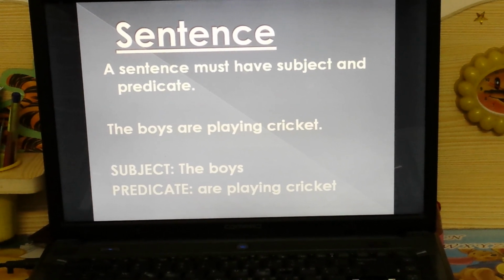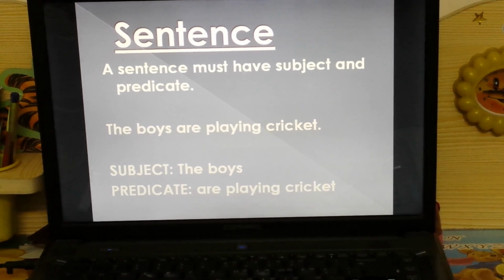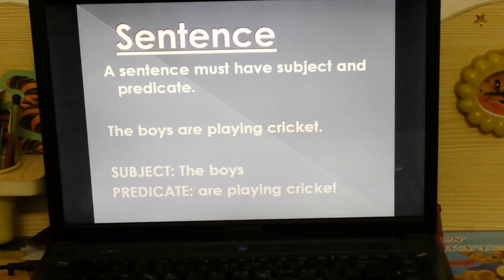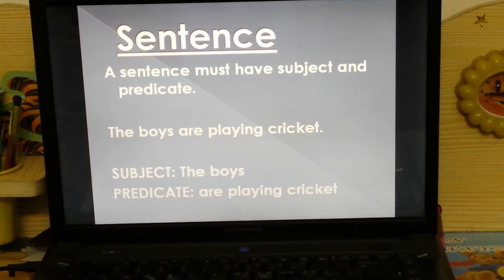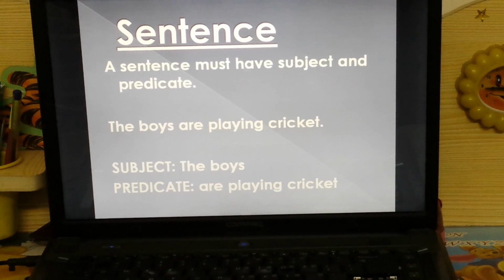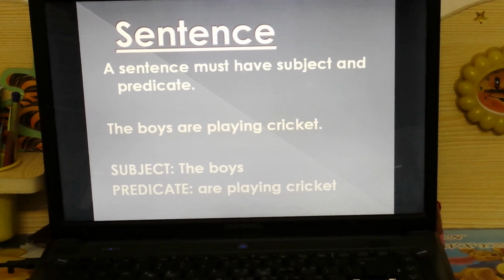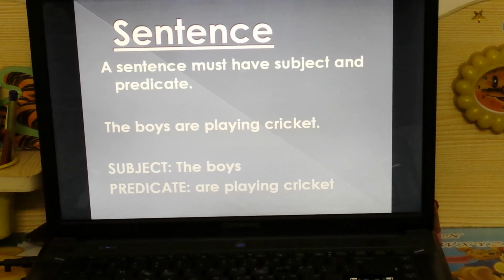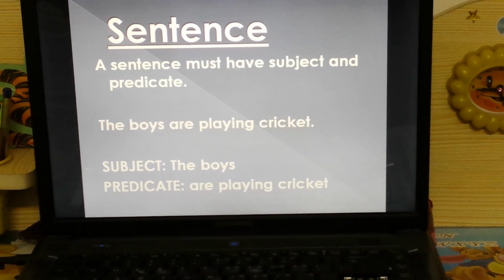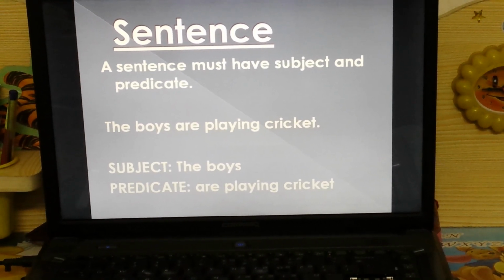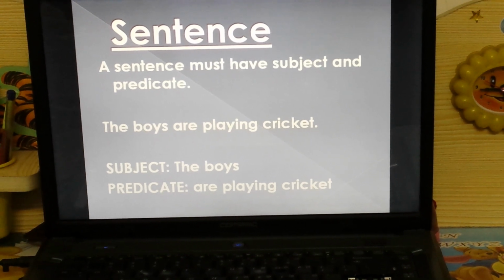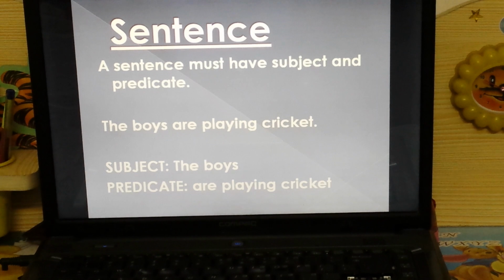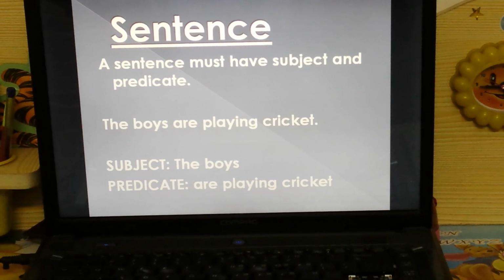So boys will become our subject. And what are we saying about the boys? They are playing cricket. So that will become the predicate. So a sentence is divided into two: one is your subject and one is your predicate. A sentence is incomplete when either of these two things is missing.